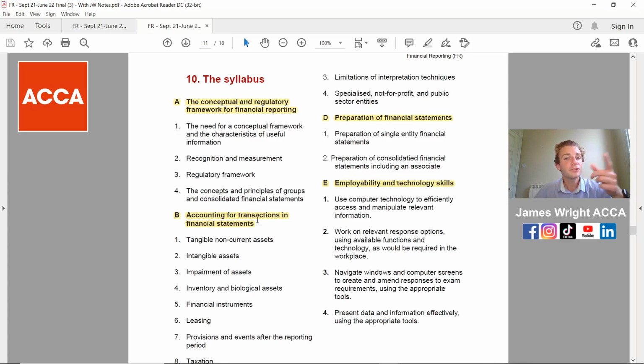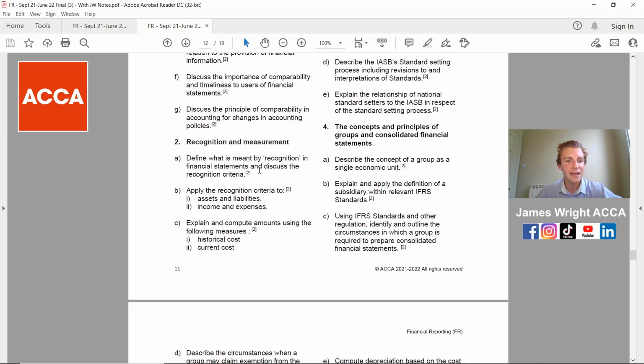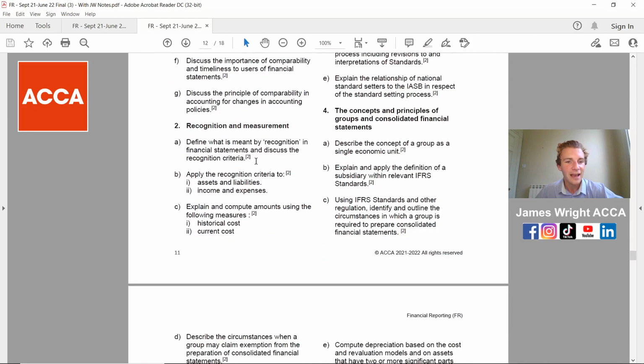But as we touched on before, we also have a detailed study guide or detailed syllabus. And what that does for you on here is, say the conceptual and regulatory framework for financial reporting, and you've got the first one on here, or maybe recognition and measurement, and you think, well, what could possibly be coming up in that area? Well, there's recognition and measurement. There I've highlighted for you syllabus area A, and then these are all the different elements with those little numbers, 2s or 1s, on here, of the level of detail that you want to go through.